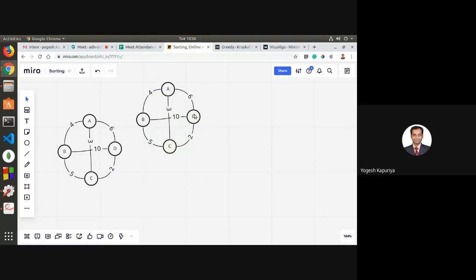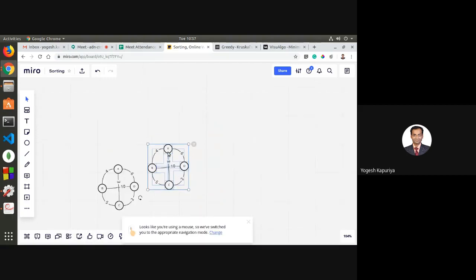So you start from A, you follow AD, then DC, then DB, CB, and then BA. So that means there is a loop. Again, you start with A, follow AD, then DC, then CA. So this is another loop. Similarly, there are many loops in this particular graph. So this cannot be stated as a tree, right? A tree does not have any loop. And we are not just looking for a tree, but we are interested in finding a spanning tree. Spanning tree means that all the nodes of a graph are connected. So let us first understand what is.